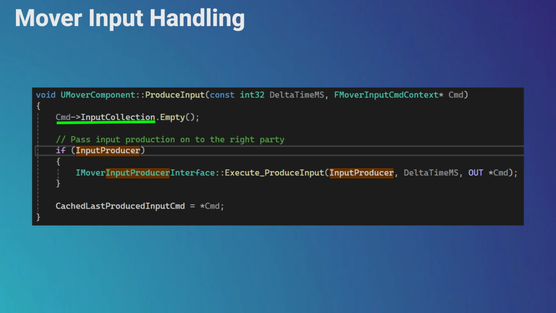You can separate your input data into several structs and then compound them into different combinations for different actors depending on your needs. For example, Unreal Team created character default inputs that cover input vector and jump input. You can use it on any of your actors, but if you need more input data like sprint movement on keyboard, you can create a new struct and just add it to the collection. The only rule is that any of these classes should be derived from FMoverDataStructBase. This is a default struct for data used in the mover component simulation model.